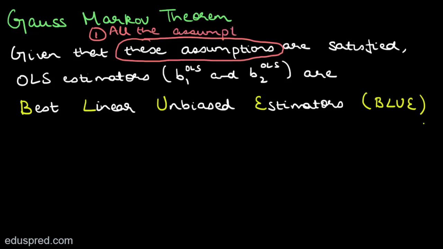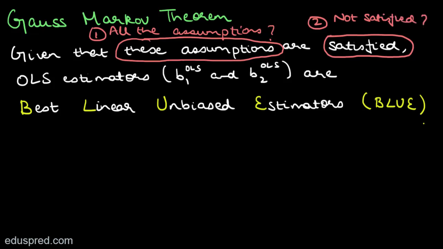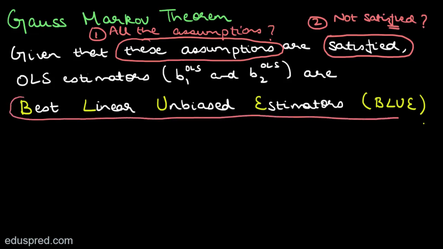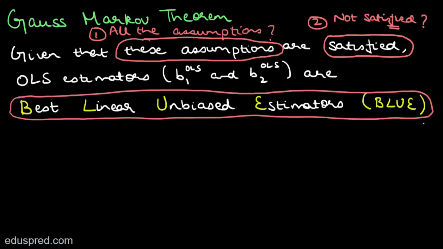So the first thing is, do we have to make sure that we satisfy all the assumptions to work with Gauss-Markov theorem? The second thing that I want to discuss is what if the assumptions are not satisfied? What happens if the assumptions are not satisfied? And the third thing that I want to discuss is the meaning of this best linear unbiased estimators, that is BLUE. Now first I'm going to talk about this third part. So first I'm going to explain the meaning of best linear unbiased estimators, and then we will talk about part 1 and part 2.